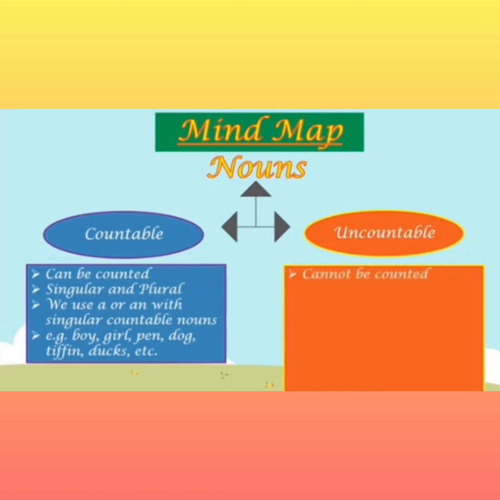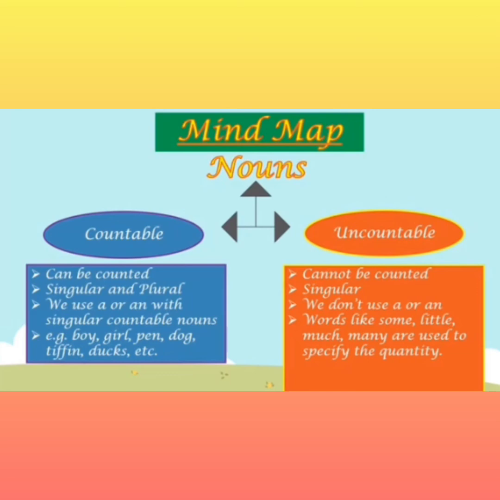Uncountable nouns. Uncountable nouns cannot be counted. They are just singular in form. They are not plural. We do not use a or an with uncountable nouns. Words like some, little, much are used to specify their quantity.